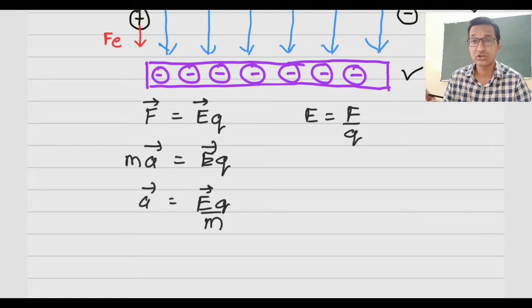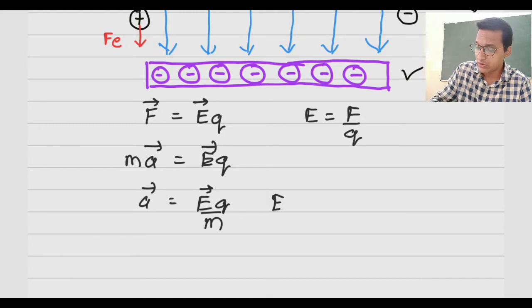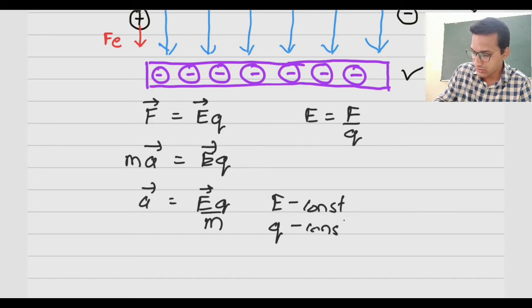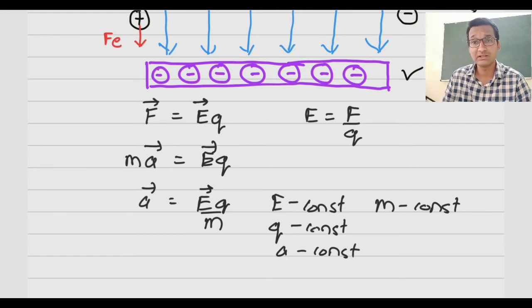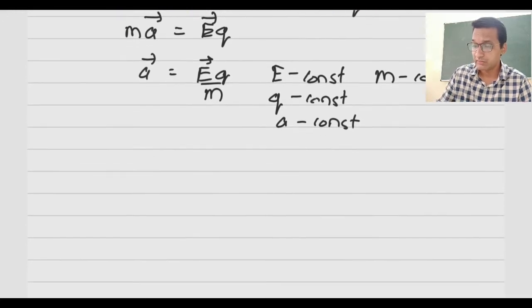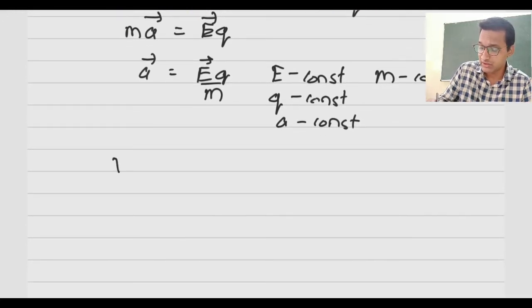Now this acceleration is also constant, because E, as we know, is constant, electric field is constant, the charge on the particle will be constant, the mass of that particle will be also constant. So as a result, A will be constant. Now if A is constant, then it is the same situation as that of gravitational field, and we can apply the same equations. Which equations?